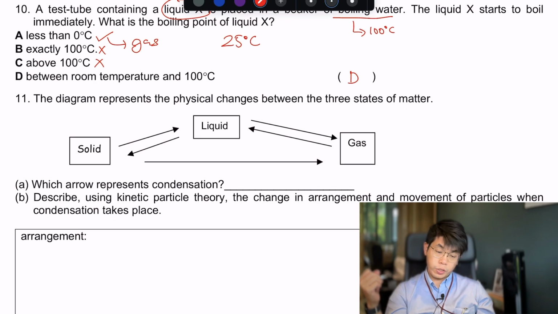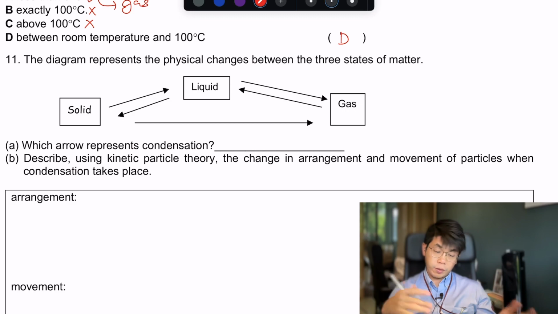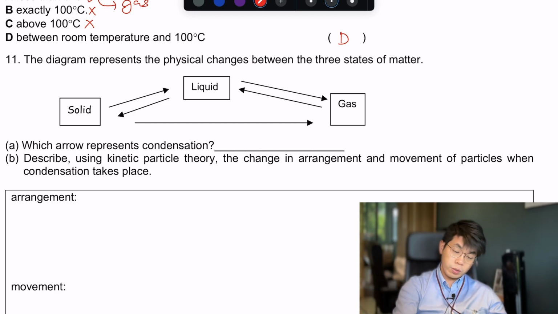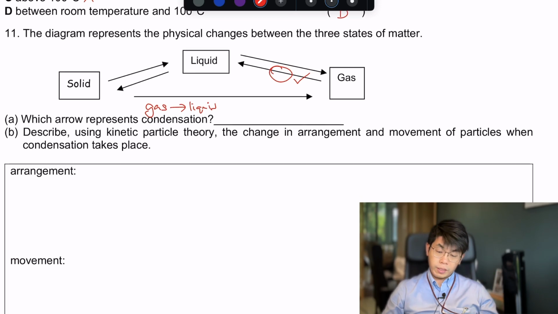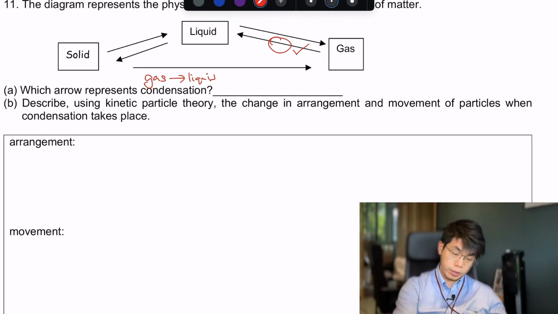Okay, let's look at the next question. We have 3 states of matter, solid, liquid, and gas, and we need to represent condensation. Condensation is changing from gas to liquid. So we are looking at this gas to liquid, this arrow over here. This is the one that we need to learn, very important. So this one maybe 3 stars.